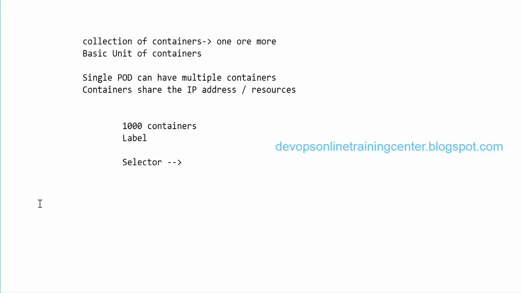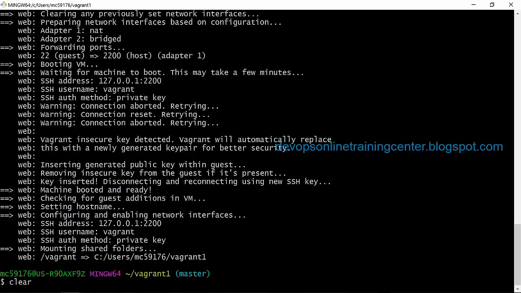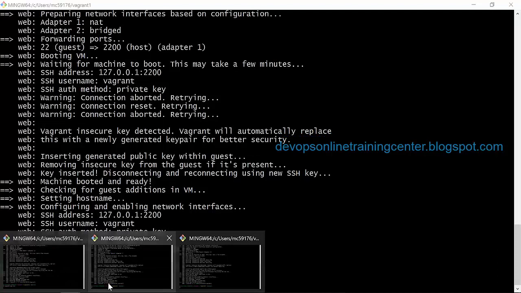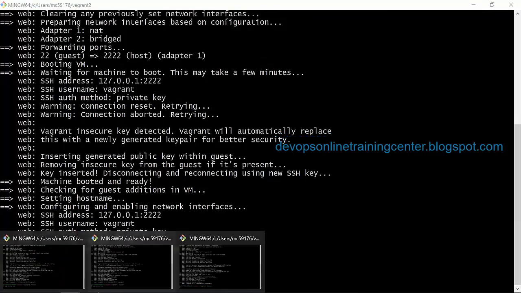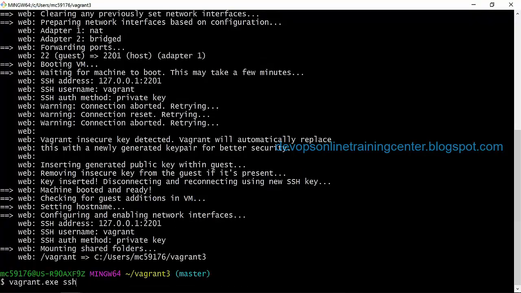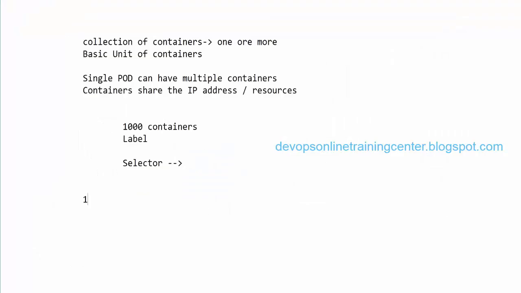Okay, so we'll see how to create the containers, Kubernetes, how to install Kubernetes. I just created 3 new Vagrant machines. First, the installation and configuration.